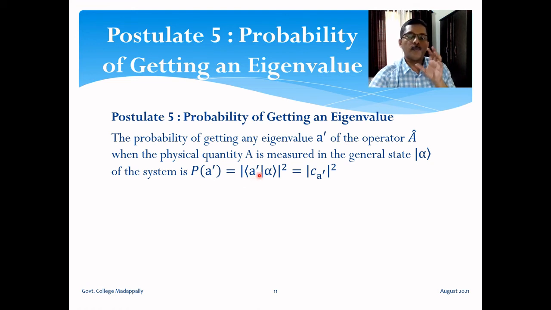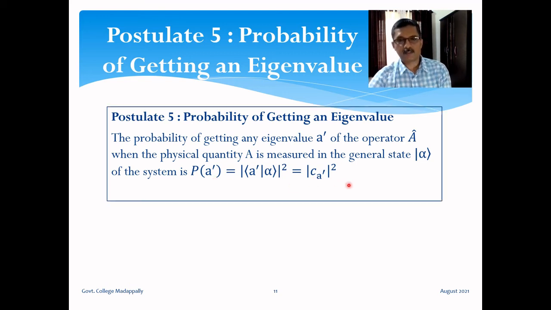This is equal to the modulus square of the inner product between ket A prime and ket alpha. We know that this quantity, the inner product between ket A prime and ket alpha, is the expansion coefficient of ket alpha in terms of the eigenkets of the operator. So let us use the symbol C A prime for that. So the probability of getting a particular eigenvalue as the outcome of an individual measurement is the modulus square of these expansion coefficients.